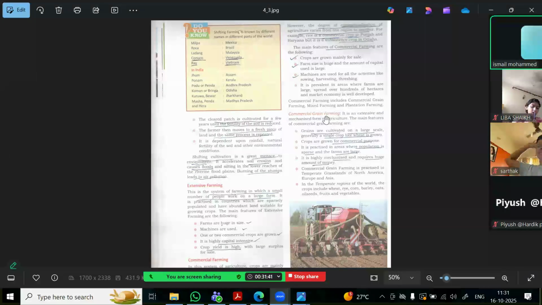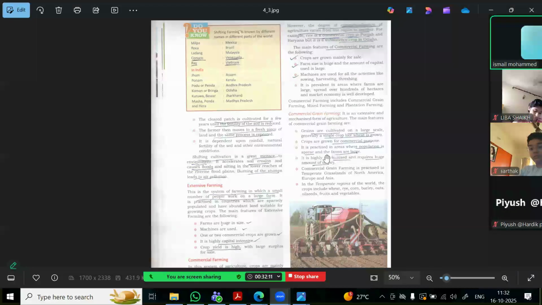In commercial farming again you have different types: commercial grain farming, plantations, and one more we'll see. Commercial grain farming means commercial farming only, but basically they grow grains here. The grains are cultivated on a large scale. Usually a single crop is grown, for example wheat, or maybe rice. Only a single crop is grown, but it is cultivated on a large scale, and crops are grown for commercial purpose, as the name itself implies.